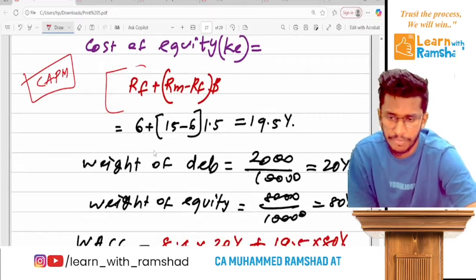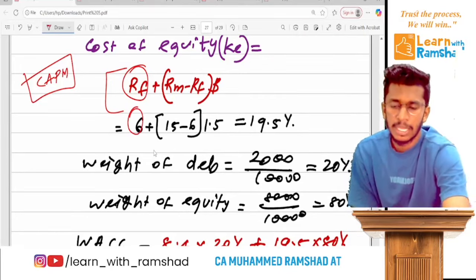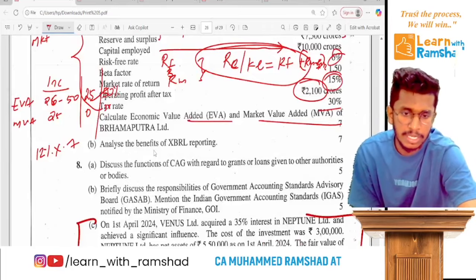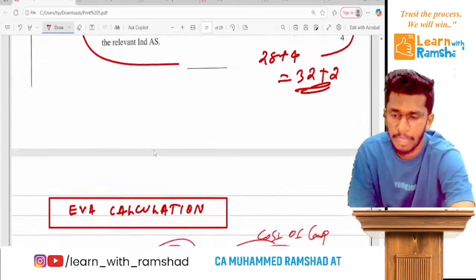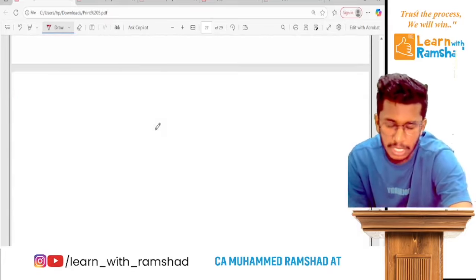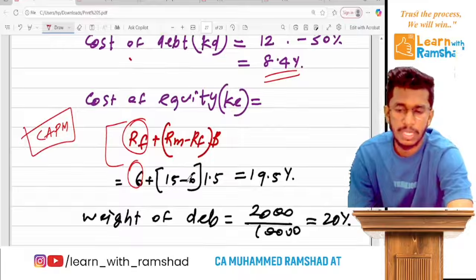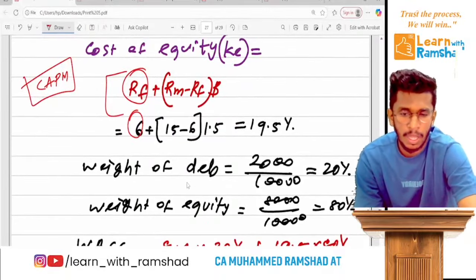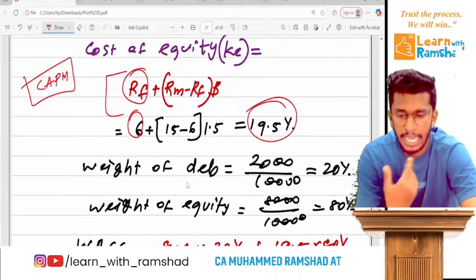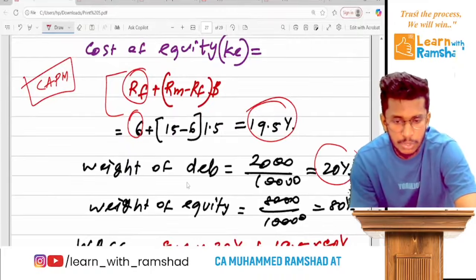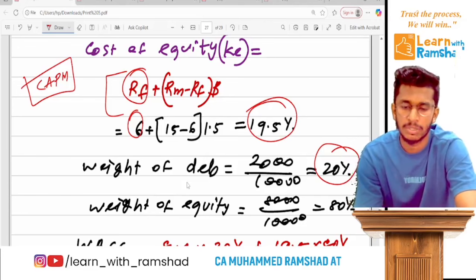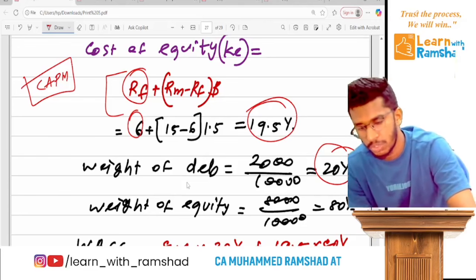So risk free return is 6. Ready? And market return is 15. Beta is 1.5. So when you substitute this here, you will get 19.5%. Now the weight of debt is 20%, or 2,000 out of 10,000, and 8,000 is the weight of equity out of 10,000.